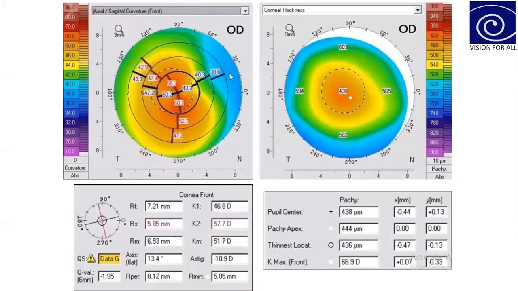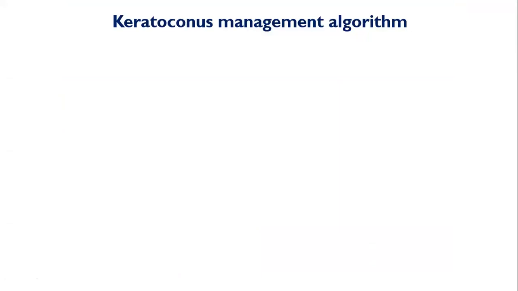And this is the topography. I have taken here only the right eye topography map. For this patient there was only one visit, so that's why I have taken only this one topography map. Here you can see the thinnest location for this patient is 436, which is more than 400, and the K max is around 66.9. And this is the K1, K2 reading.